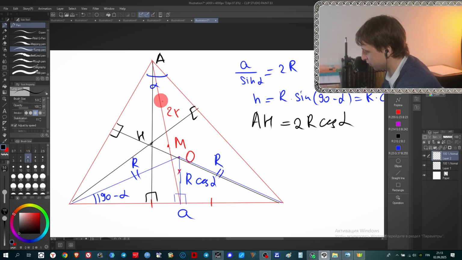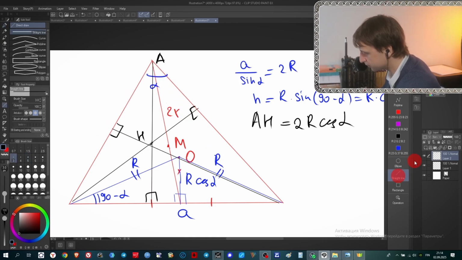The best scenario here, if I want to express everything through R and alpha, is to look at this small triangle. As we already said in the previous problem, this small triangle is always similar to the bigger one, and the coefficient of their proportionality is exactly the cosine of this angle. It's very easy to understand.